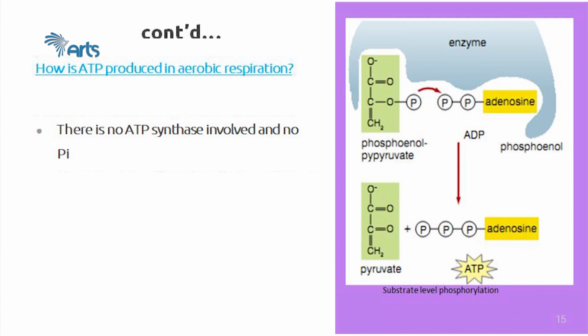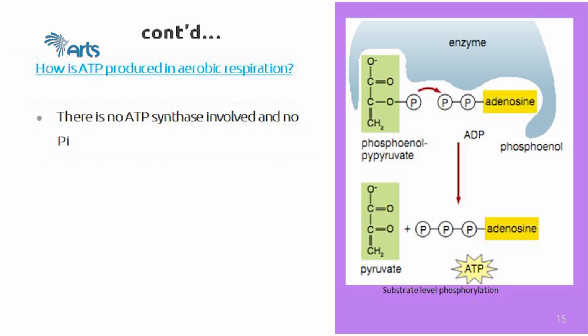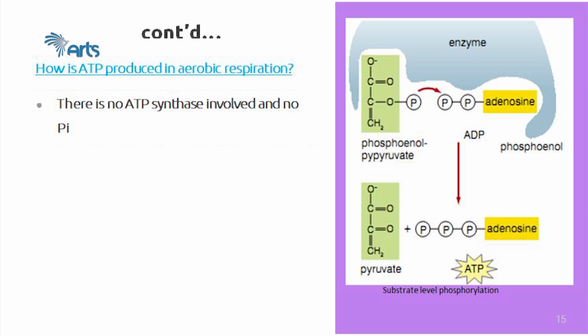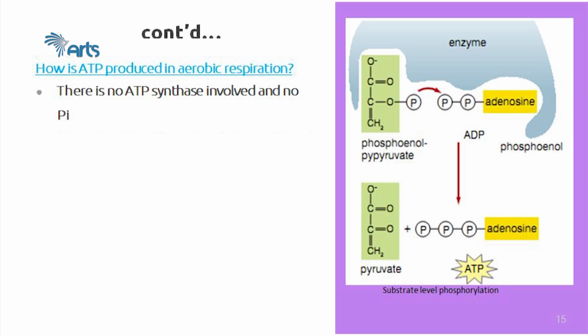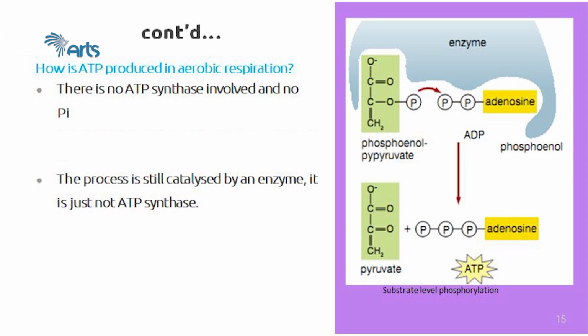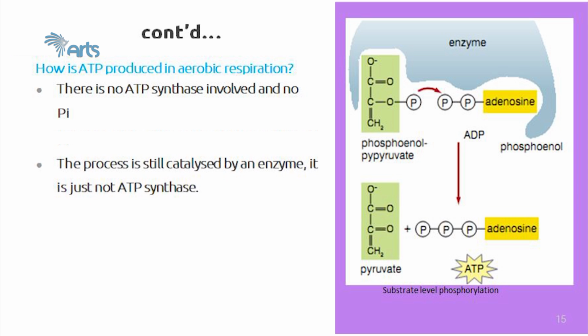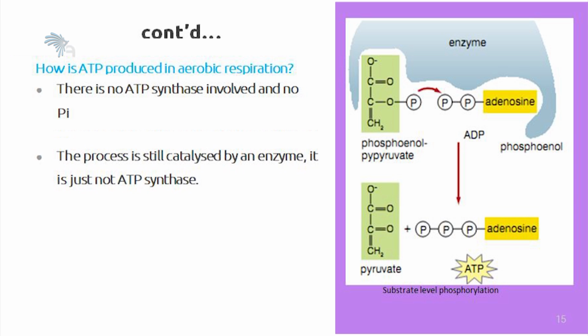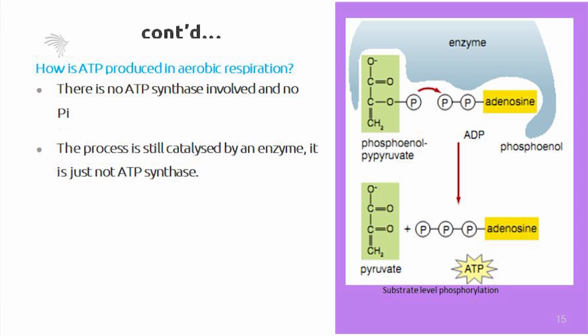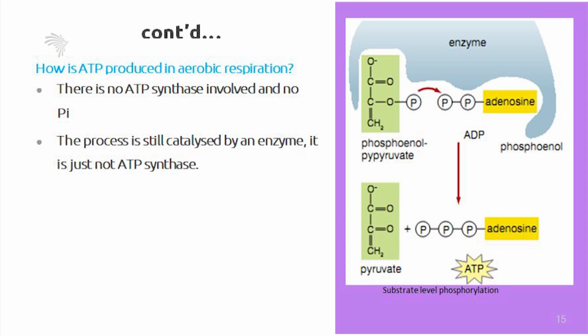There is no ATP synthase involved and no inorganic phosphate in the phosphoenol pyruvate process of phosphorylation. The process is still catalyzed by an enzyme, but it uses some other enzyme, just not ATP synthase.